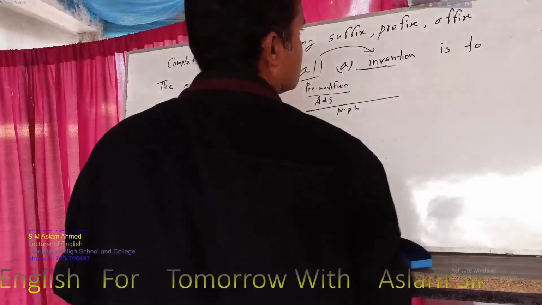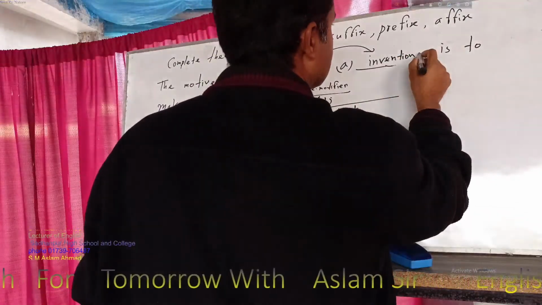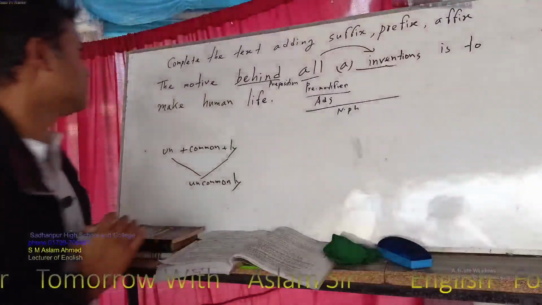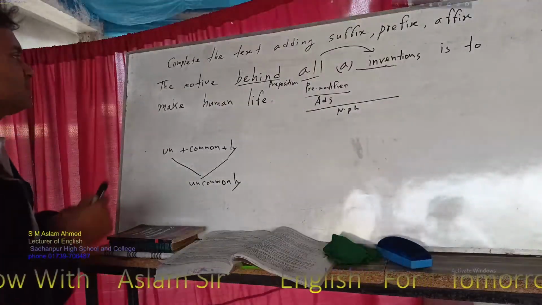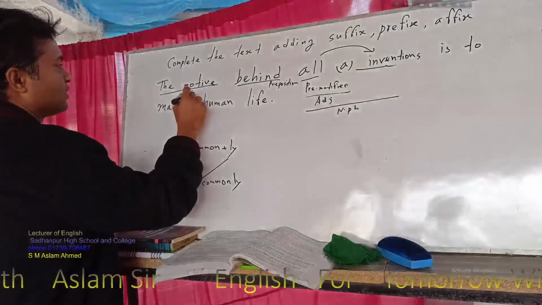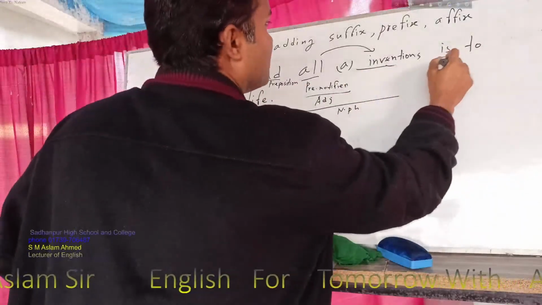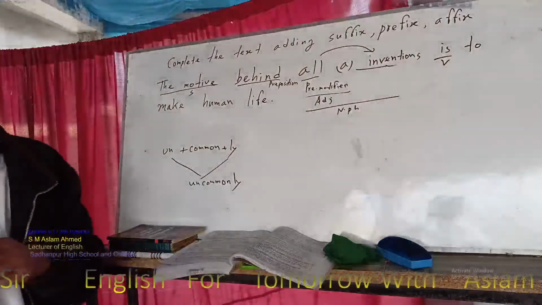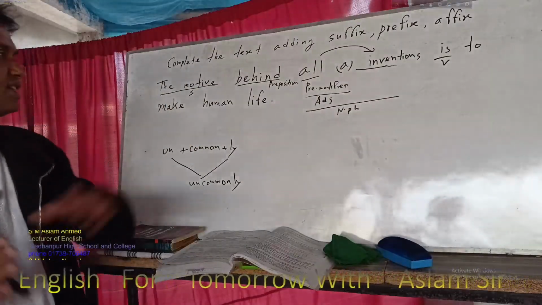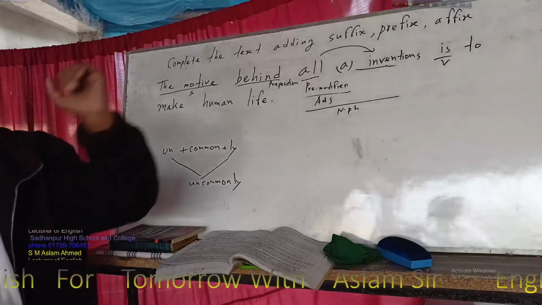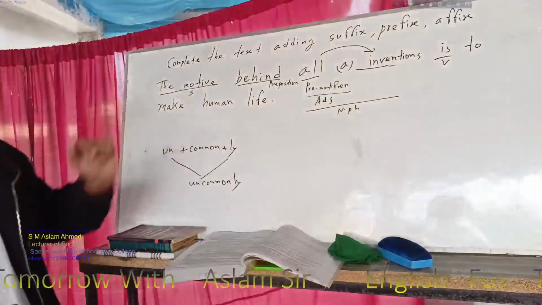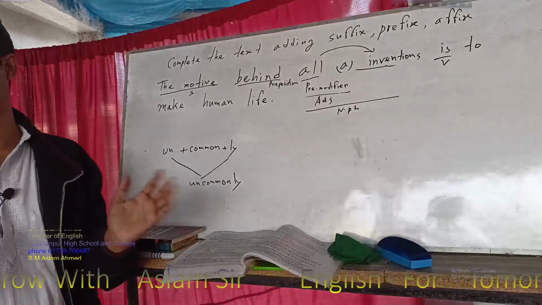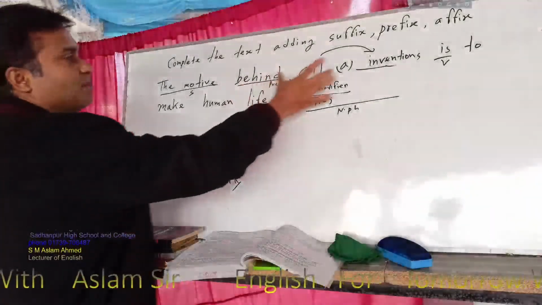Inventions with an s, sir? Okay. Why? Because the motive is the third person singular number. This one is the subject. And here we can see the verb, is. So subject and verb, this one is the agreement. Agreement is that the subject is third person singular number. For this reason we have to write down the singular form of the verb. So we can see that this one is the complete sentence. And this part is the prepositional phrase.